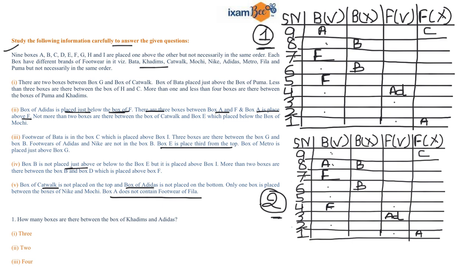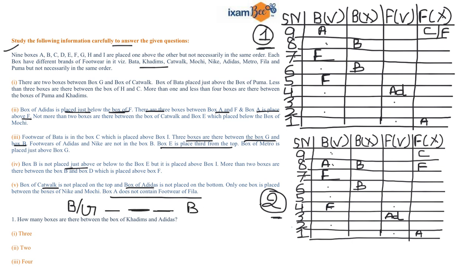So you can write a small hint that Fila cannot be placed over here. Accordingly, Fila cannot be placed over here in your case number 2. Now it is given to you that 3 boxes are there between the box G and your box B. So you can write a small hint over here that there is a gap of 3 boxes between B and